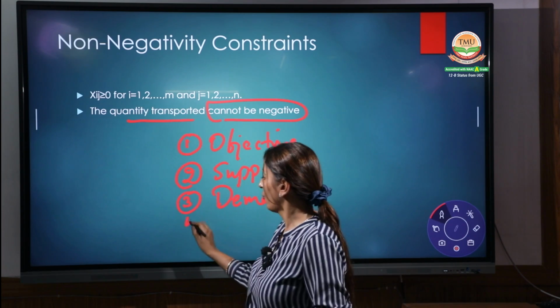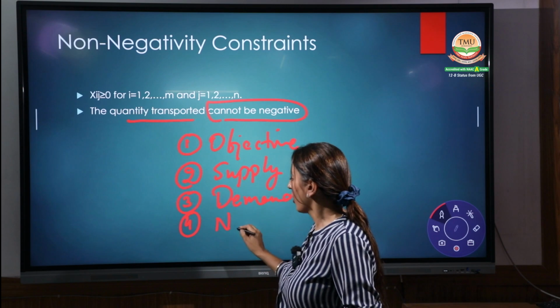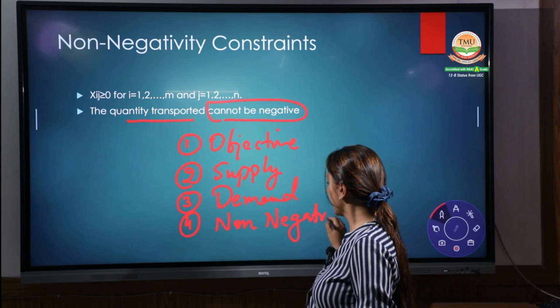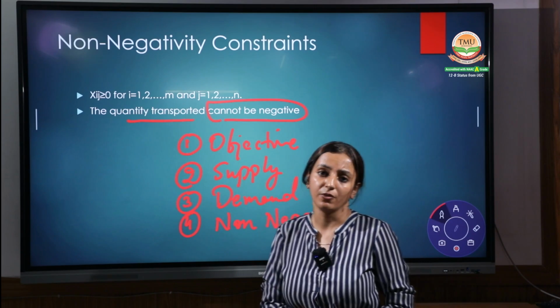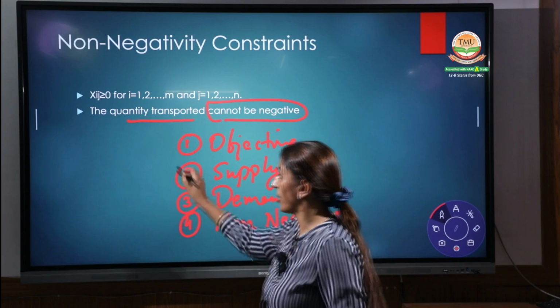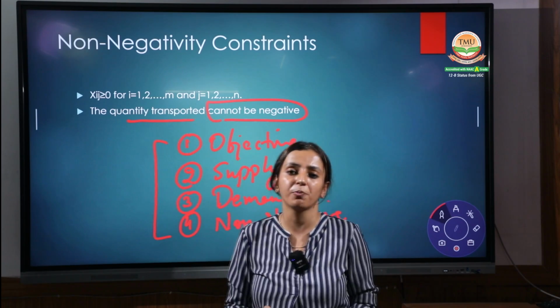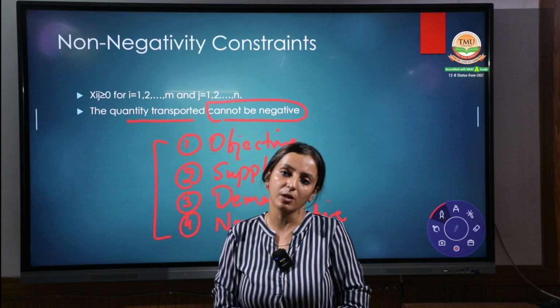And the fourth one is non-negative: any quantity cannot be negative. These are the four most important things you have to consider when formulating the transportation problem, and that is a part of linear programming.